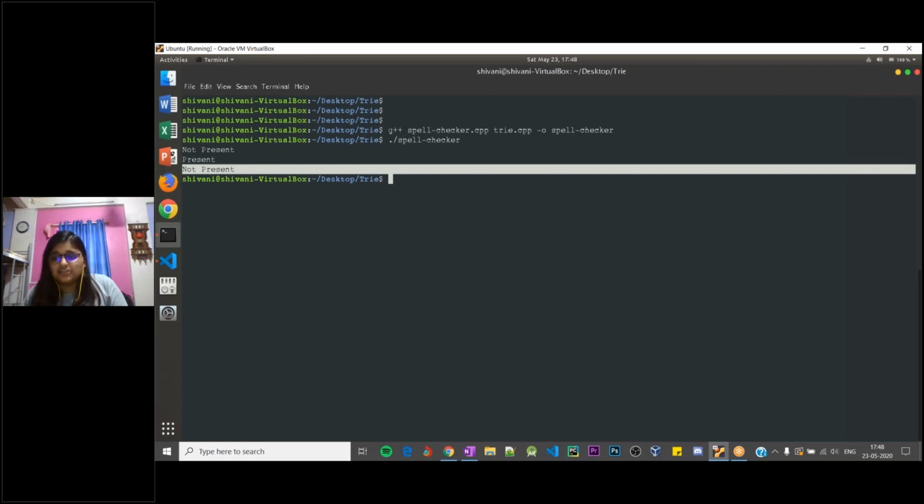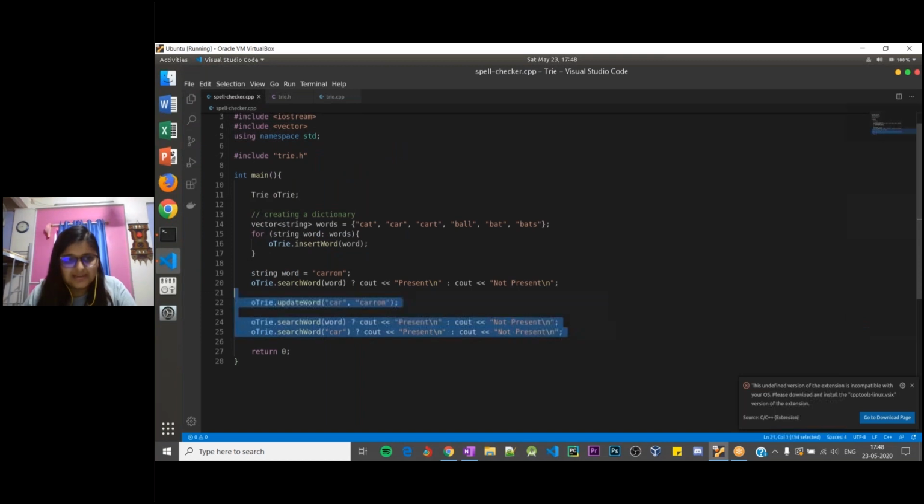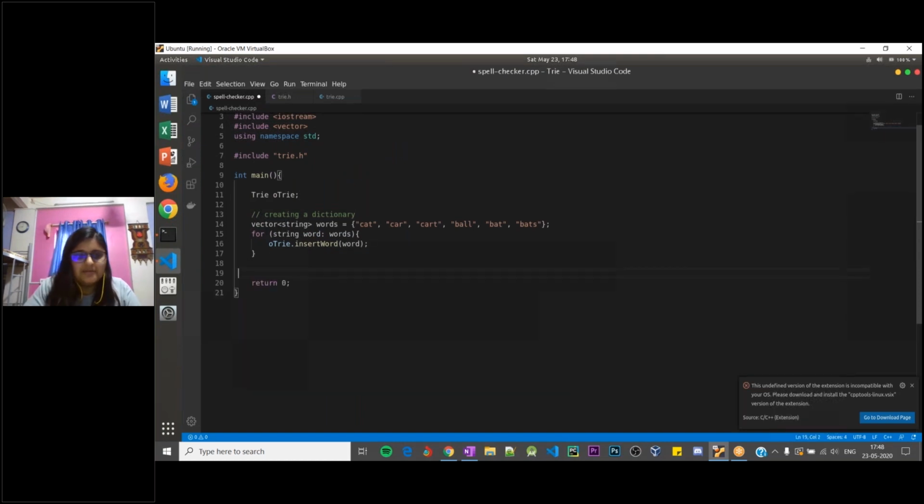So the trie data structure has all the basic functionality that we want implemented as of now. I know the output messages that I have written as of now are not very appealing. You can work on making them a little better, but that was not my main purpose. The main purpose is to create a spell checker application, right? So you already saw the video,